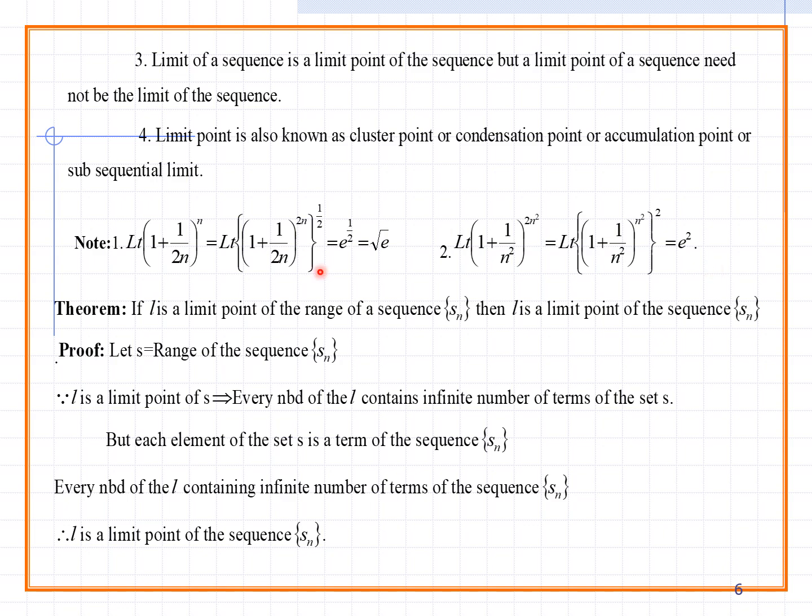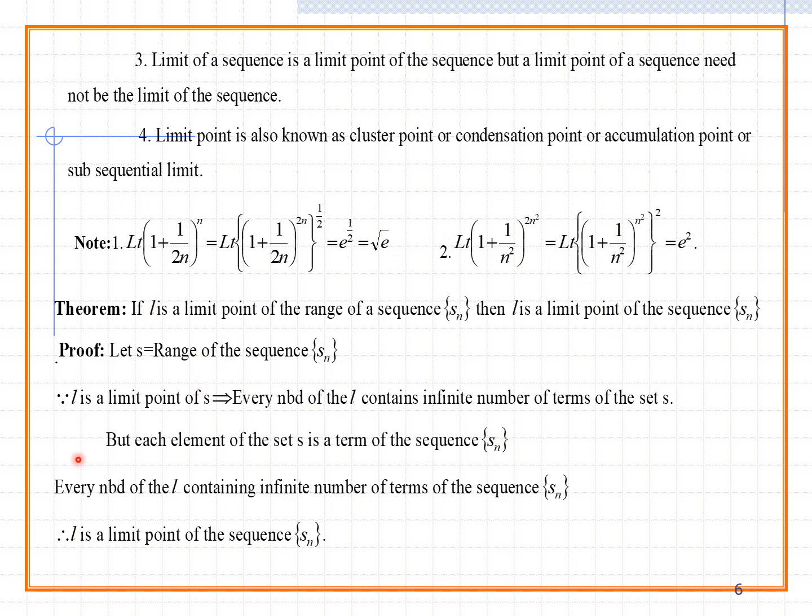So let us see this one theorem. If L is a limit point of the range of a sequence Sn, then L is a limit point of the sequence Sn. Here you can observe this as the simple technique. L is a limit point of the range of a sequence, then L is a limit point of the sequence. What is the total range? Here L is a limit point.